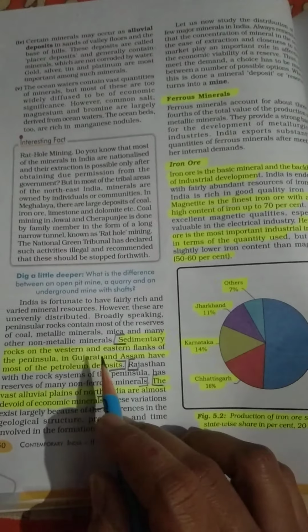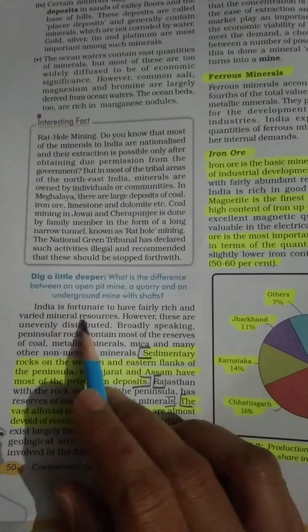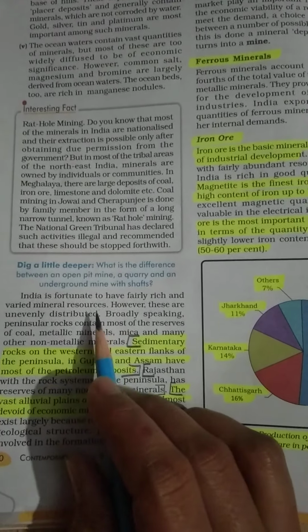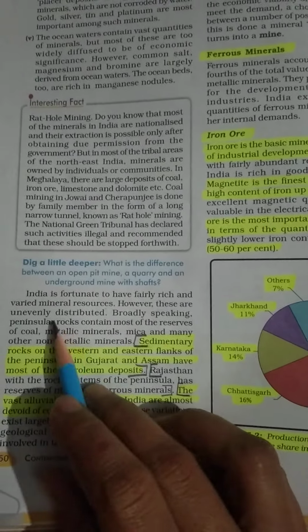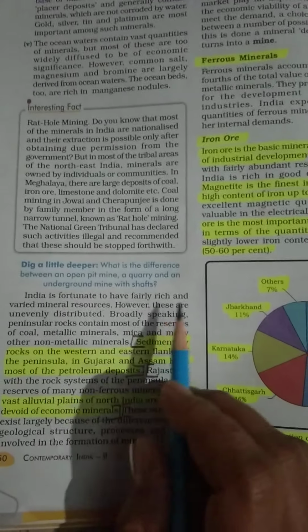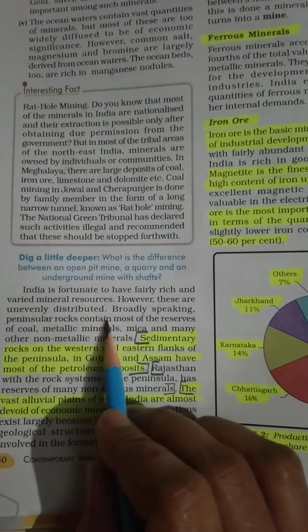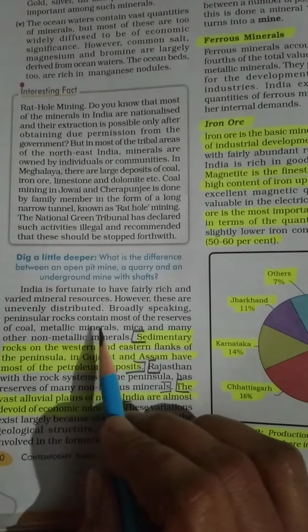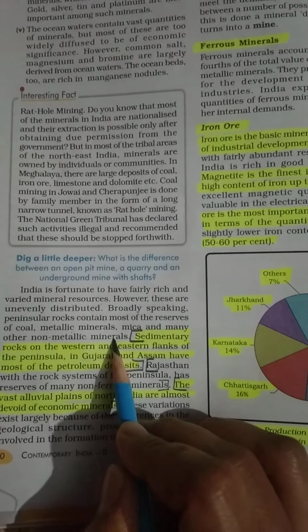Students, I will read this paragraph, so just attend to it. India is fortunate to have fairly rich and varied mineral resources. It means in India we have a lot of mineral resources of good quality also. These minerals are unevenly distributed. Broadly speaking, peninsular rocks contain most of the reserves of coal, metallic minerals, mica, and many other non-metallic minerals.